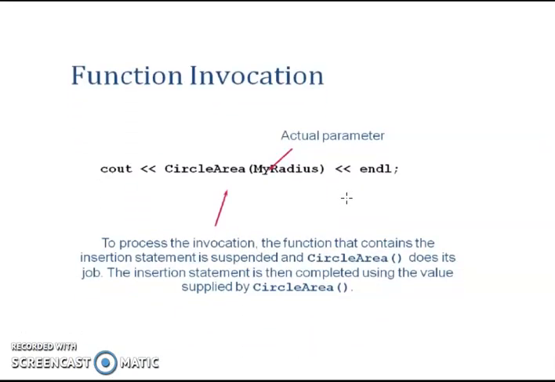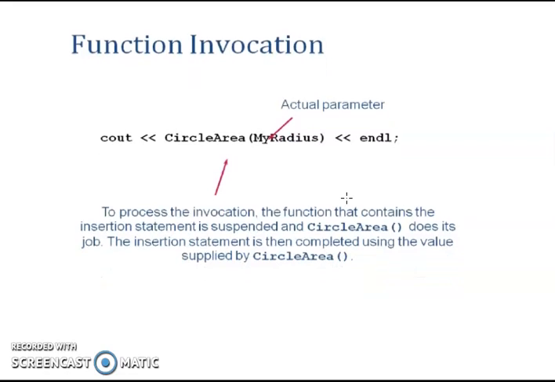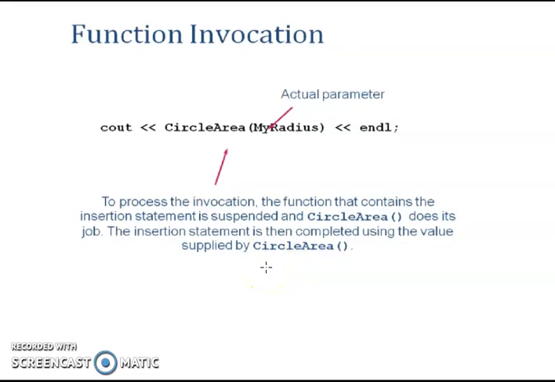This is a function invocation. What is a function invocation? Function invocation means, for example, cout circle area with radius less than or equal to the end of the function. In this process the actual parameter is passed; the function containing the instruction statement is expanded and circle area does its job. The instruction statement is then completed using the values supplied by circle area.